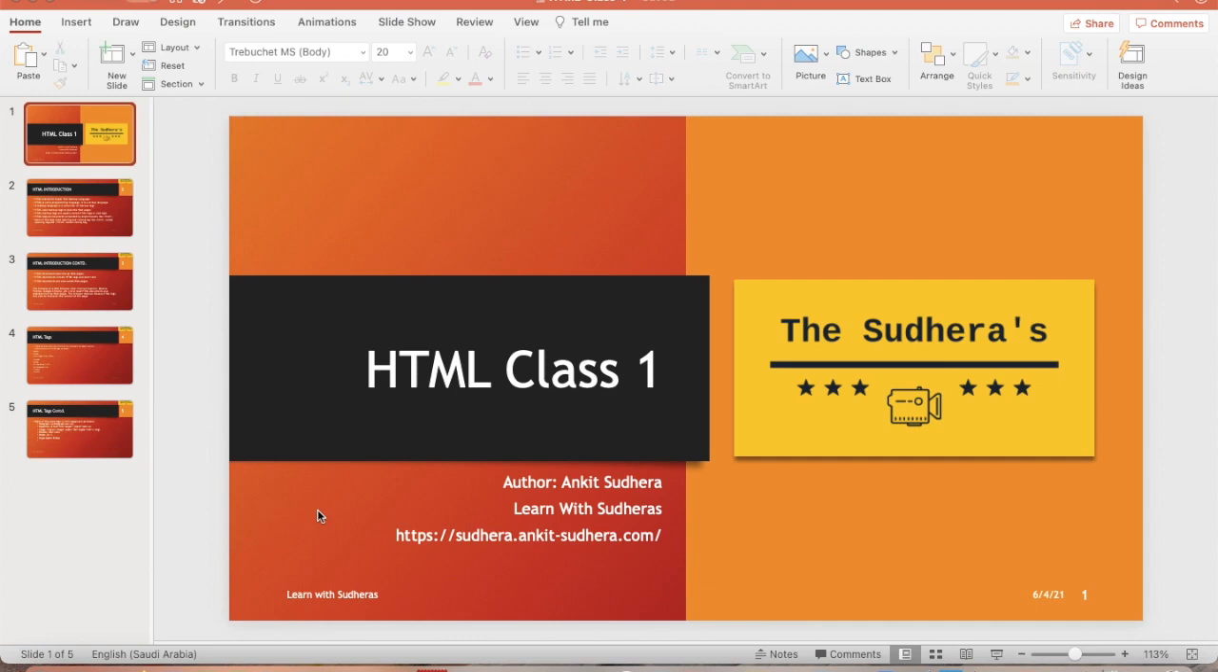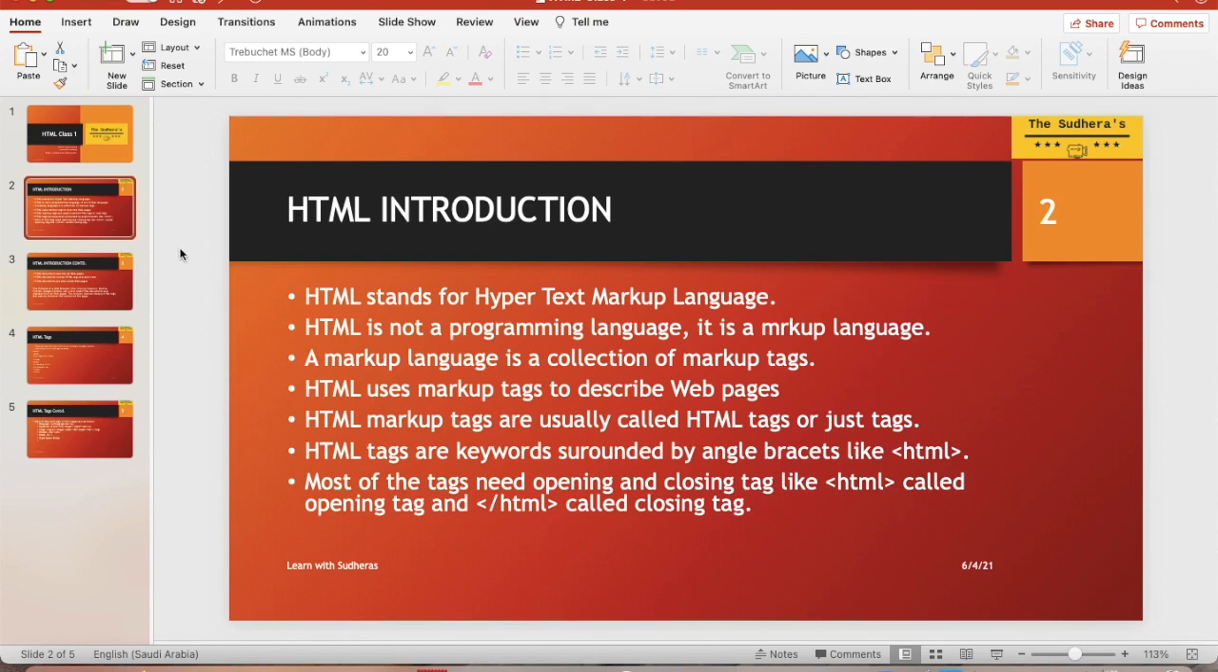So basically we will start with HTML class 1. If you can see, we will start with the first class. I have prepared the PPT which I will share with you as a PDF file on my website so that you can go and read everything. If you have any questions, you can contact me. So we will start the first chapter, HTML introduction.